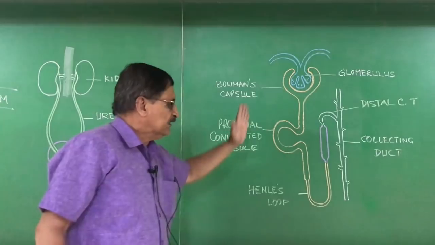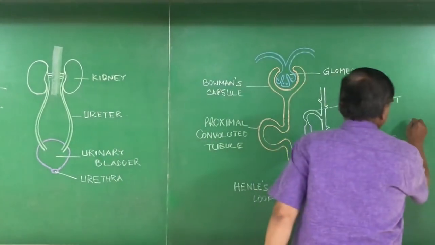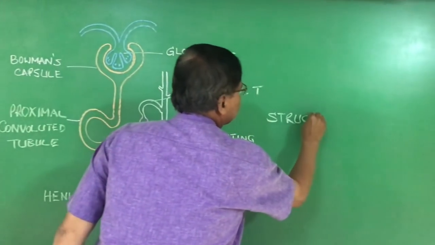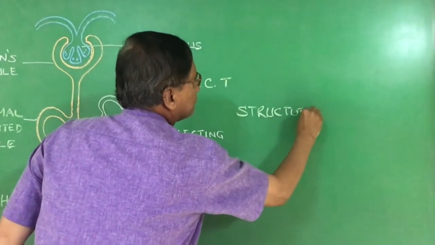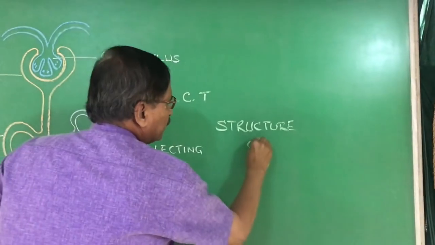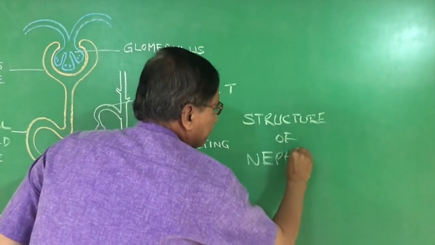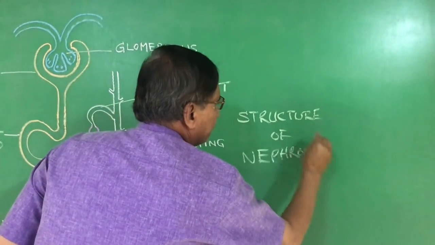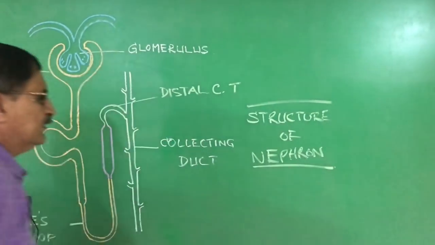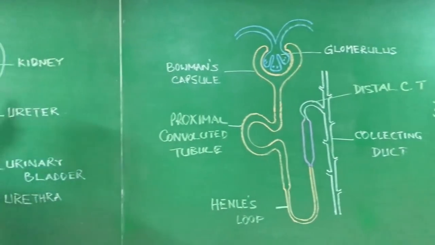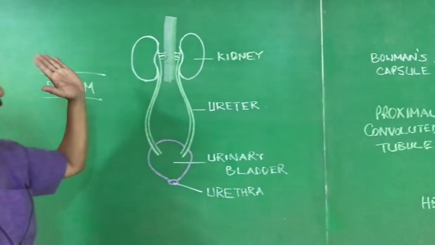So this is the structure of nephron. This is the structure of nephron, whereas this is the excretory system in man.